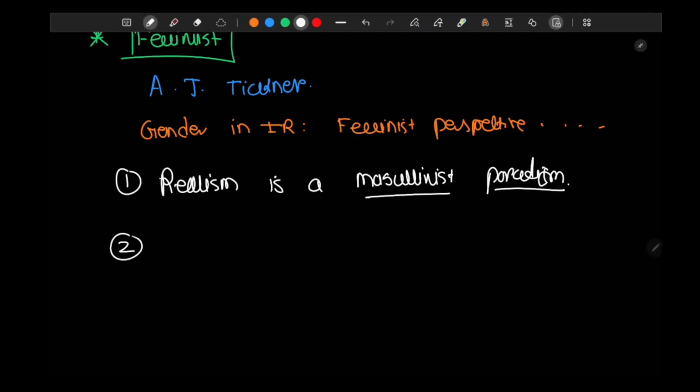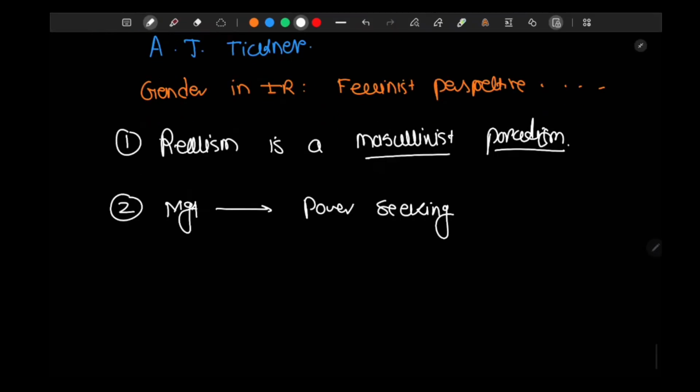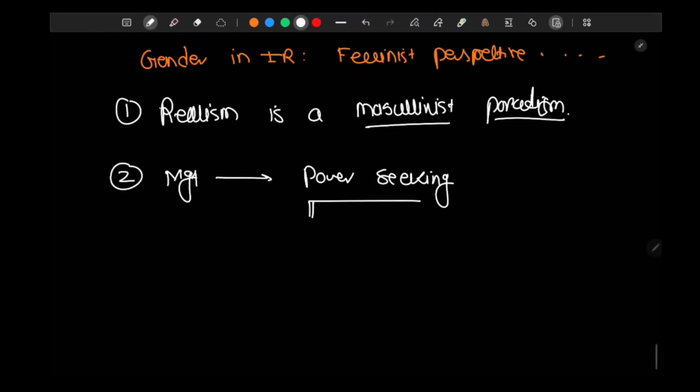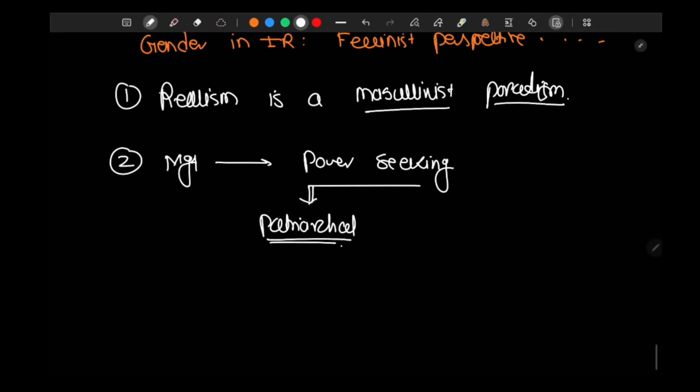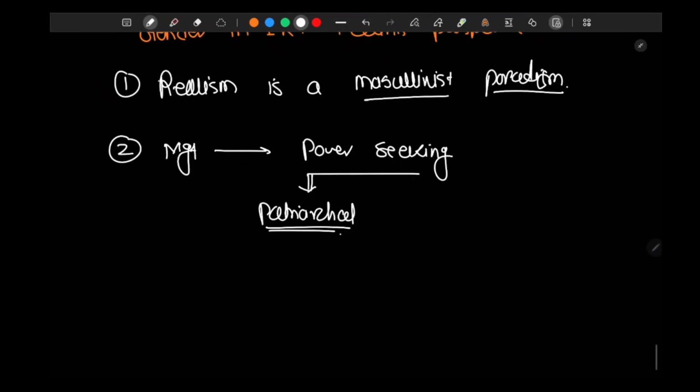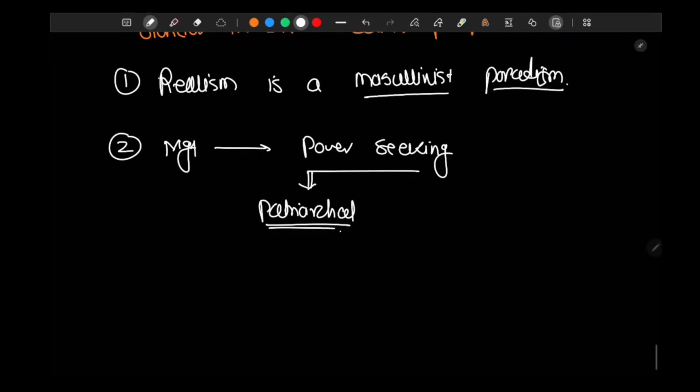The second criticism she gives of Morgenthau: Morgenthau says man is power seeking, right? Tickner says that this is a patriarchal view. Man is not power seeking, as criticized by Anne J. Tickner.